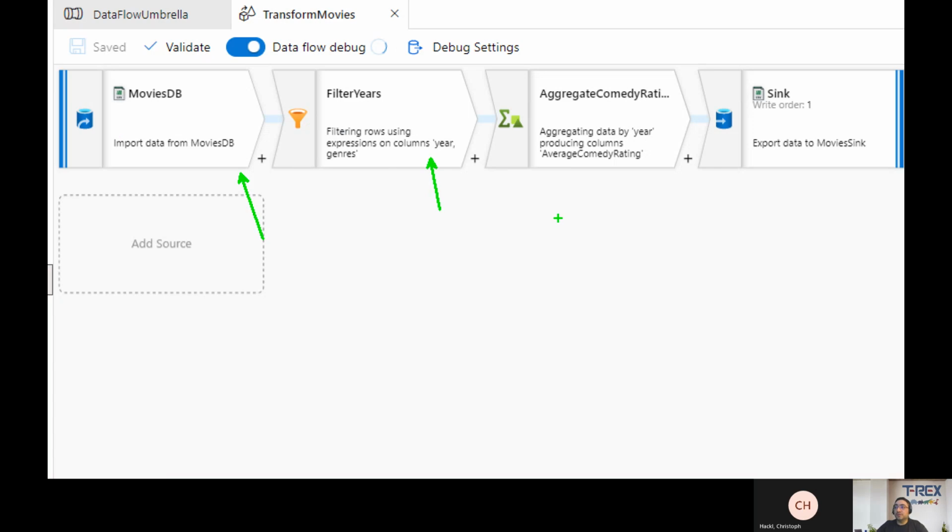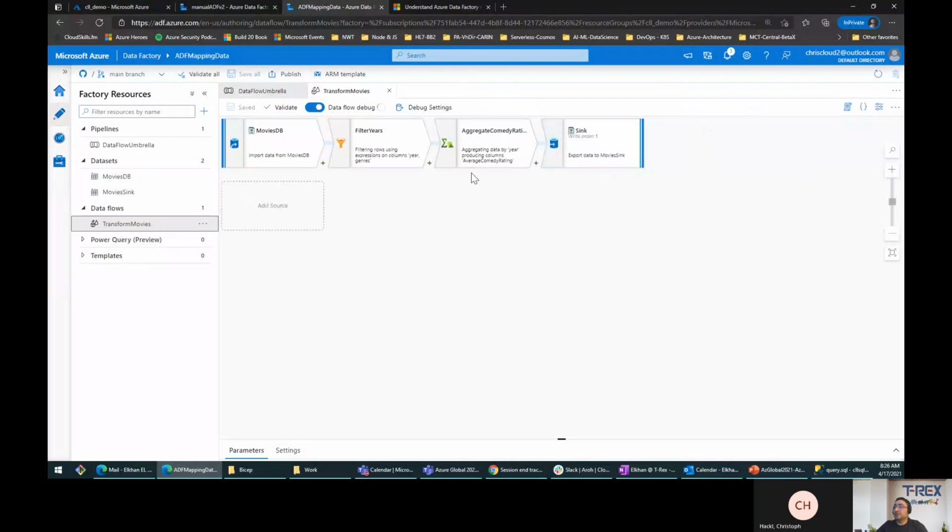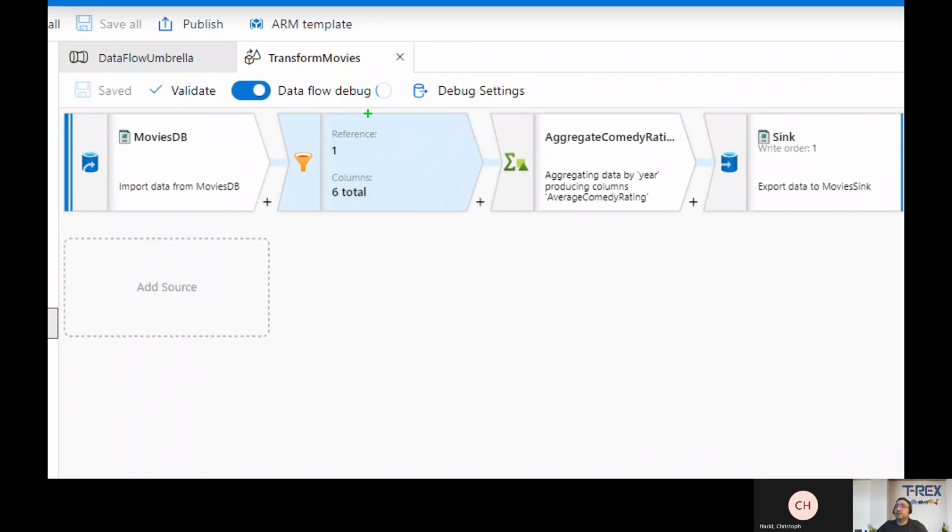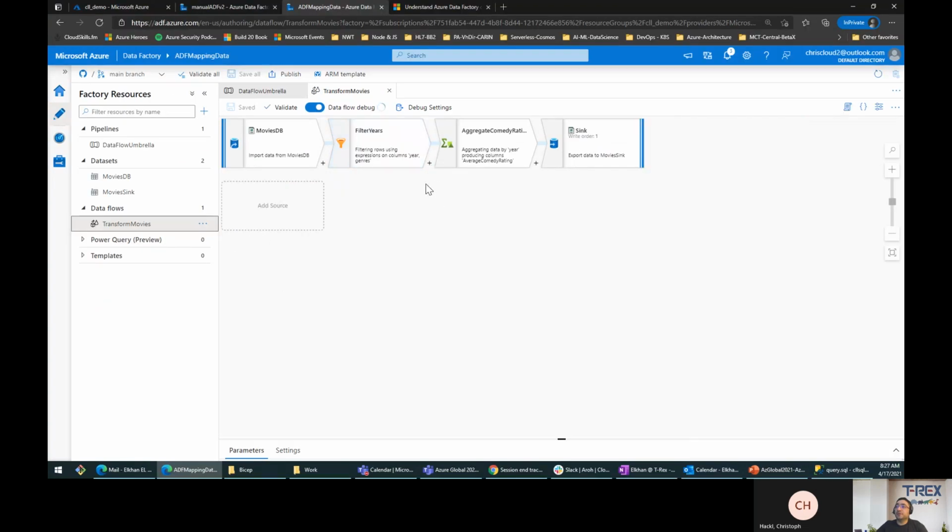So what this pipeline does, it takes that information, filters by year, it narrows down to the year that we want, and then it aggregates these filtered rows by comedy genre, and then it puts the ones that have good ratings into the sink. Okay, it aggregates them and puts them into the sink. And once you run this, you see our debug data flow is still warming up, so I can't actually show you it because of that. It will take some time. I forgot to turn that on in the beginning of the presentation, but that's what is going on now.